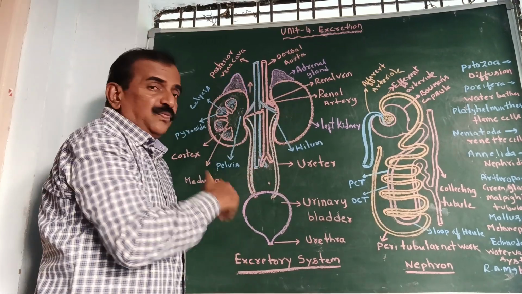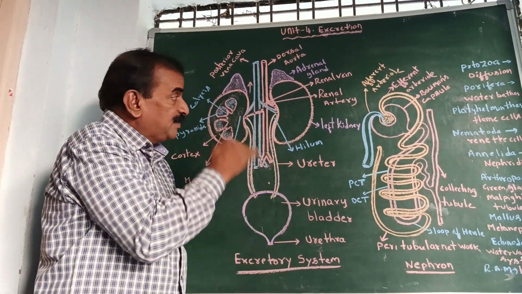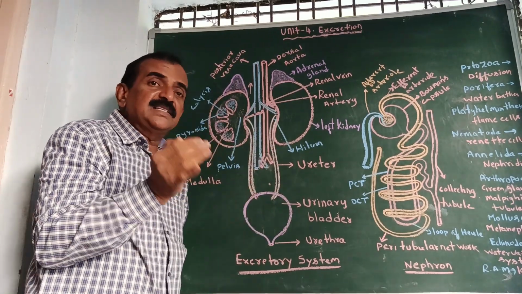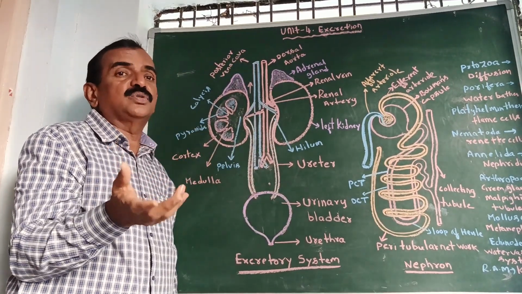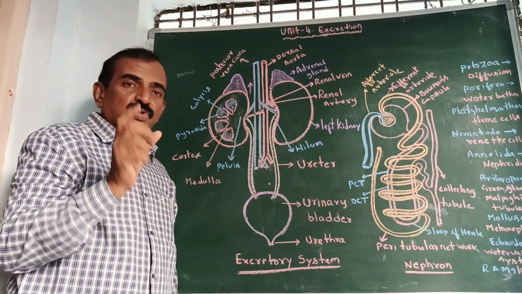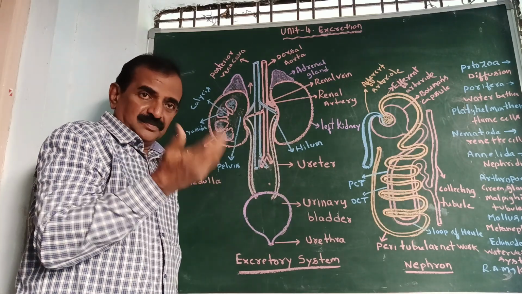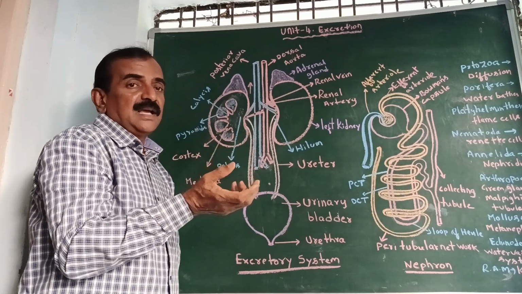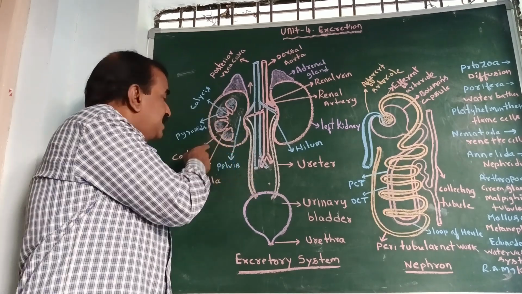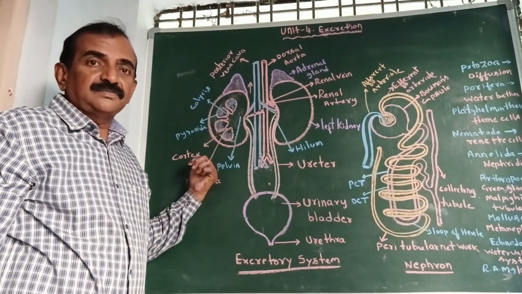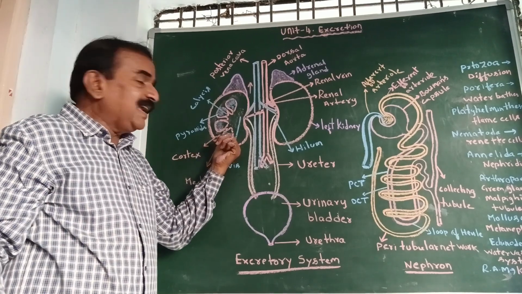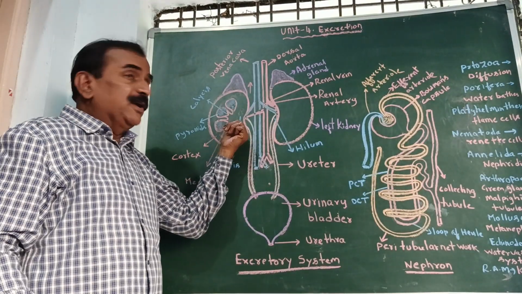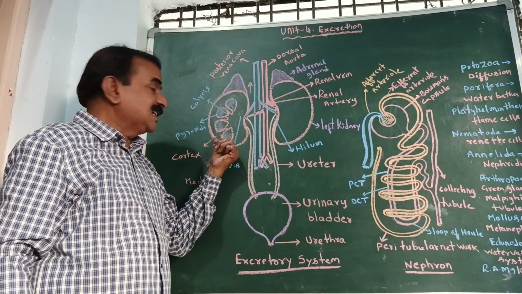And if we observe the internal structure of the kidney, it shows two regions. The outer part is dark colored, the inner part is pale colored. The outer dark region is called the cortex, and the inner pale zone is called the medulla.